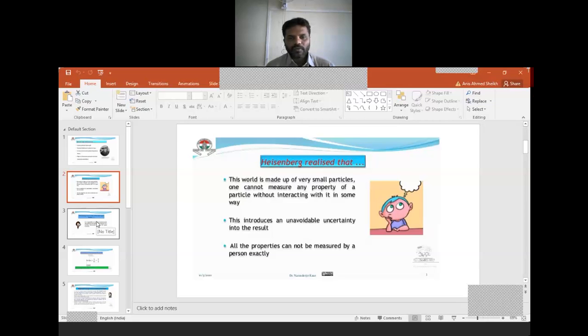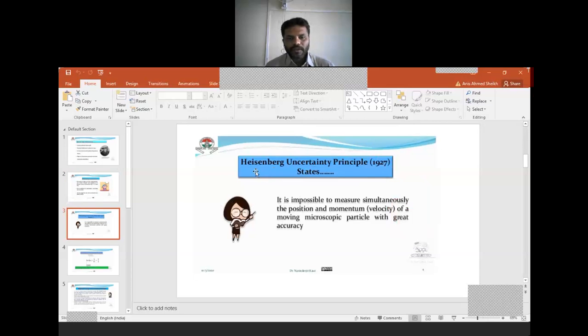This concept then became a principle, known as the Heisenberg uncertainty principle. The word uncertainty means it is impossible to determine both things at the same time. The principle states that it is impossible to measure simultaneously the position and momentum or velocity of a moving microscopic particle with great accuracy.